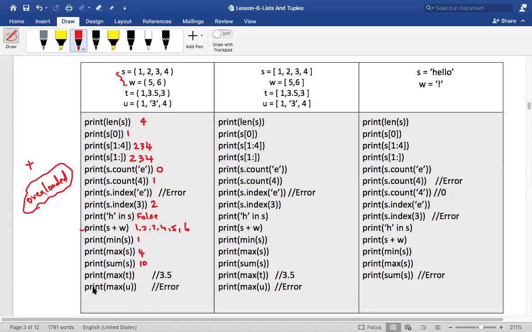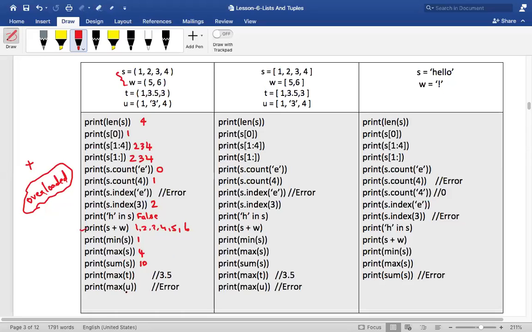Now what I'm doing here is finding the max of T. Where is the max of T? It is T 1 comma 3.5 comma 3. It identifies 3.5 as the max when compared to all of these. That is why the output is 3.5.